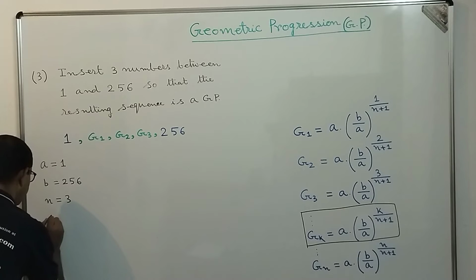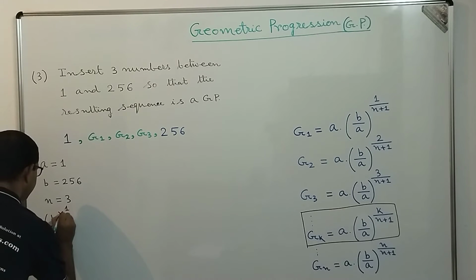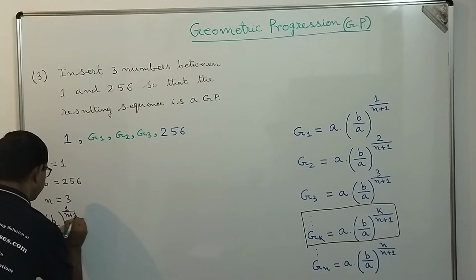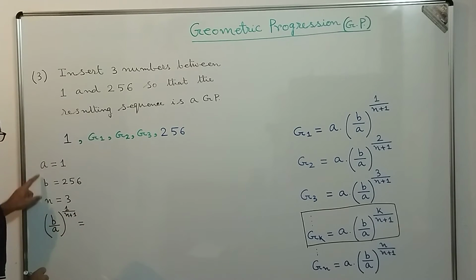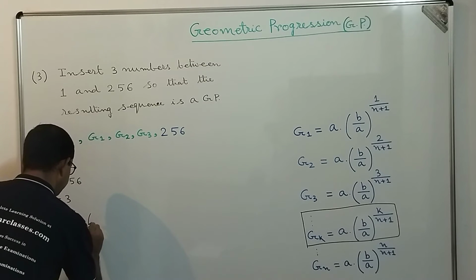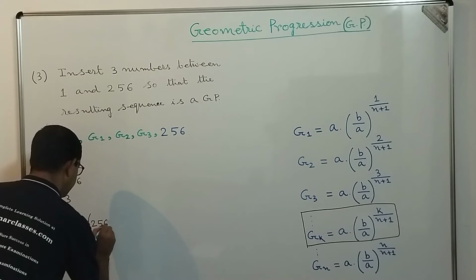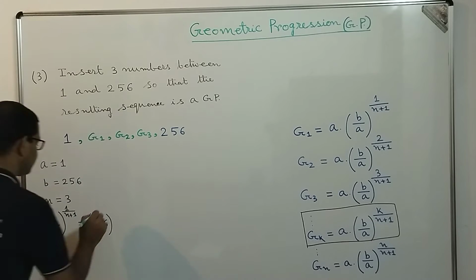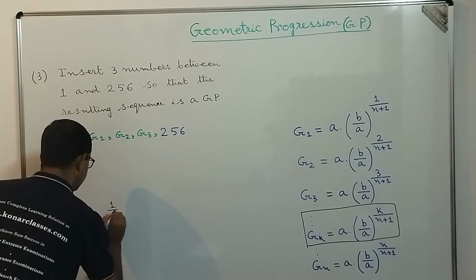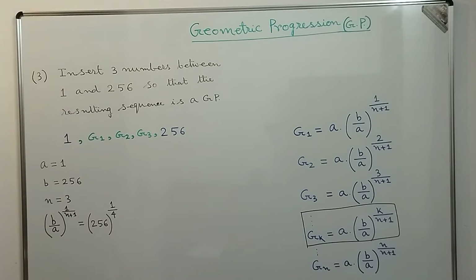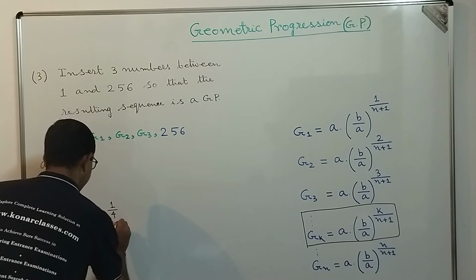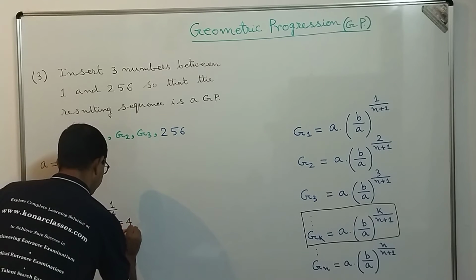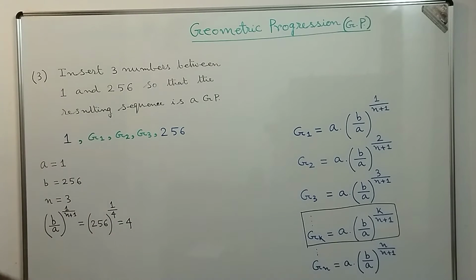So that is equal to 256 by 1, which is 256 power 1 by n plus 1. n is 3, so it is power 1 by 4. So 256 power 1 by 4 we can write as 4, correct? Because it is 4 power 4, power 1 by 4, so 4.